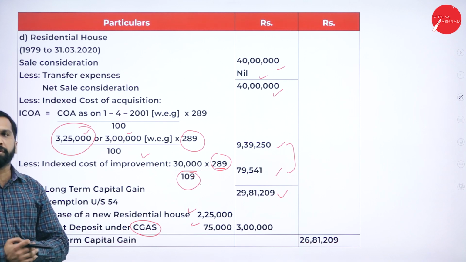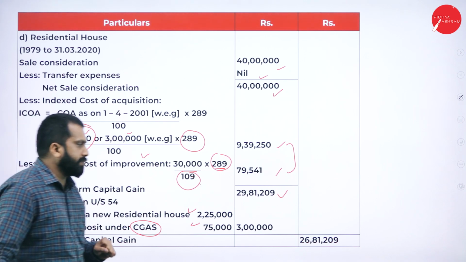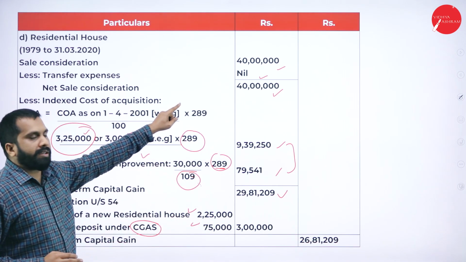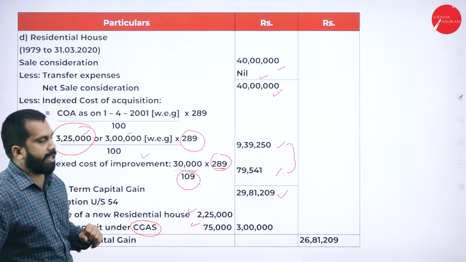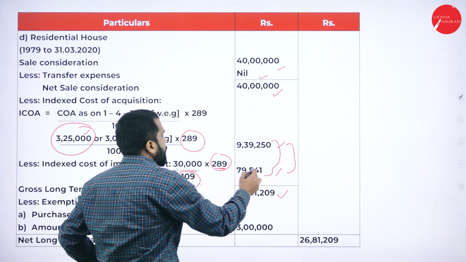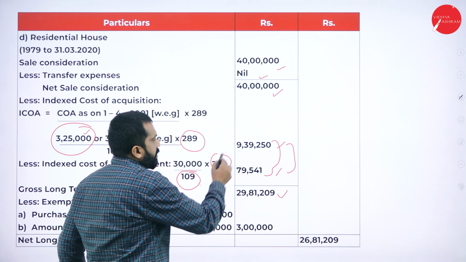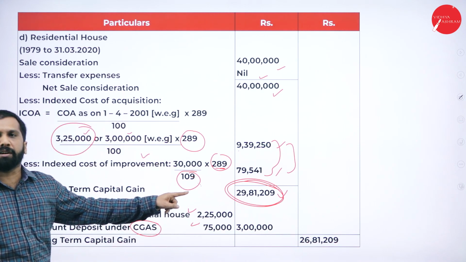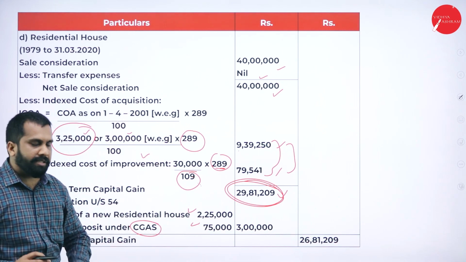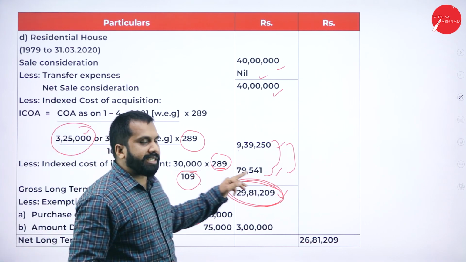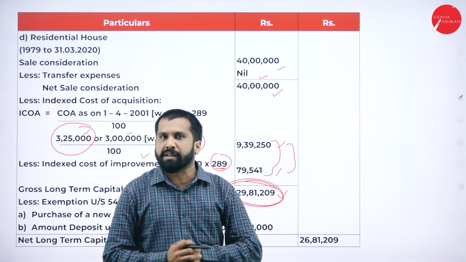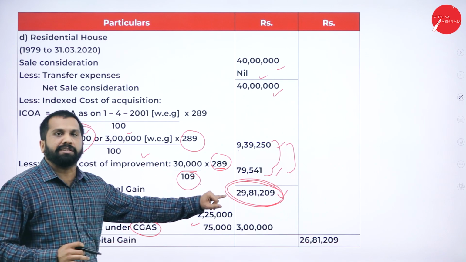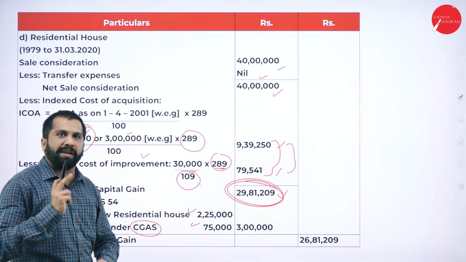Now, you have two options. So, I'll tell you the concept. Just assume it is you only. Now, at what price did you sell your house? 40 lakh. What was the indexation cost and all? Almost 10 lakh something. What is your profit? 29,81,000 is your profit. Clear? Yes. You got 29,81,209 as profit. You are supposed to pay tax on 29,81,209.